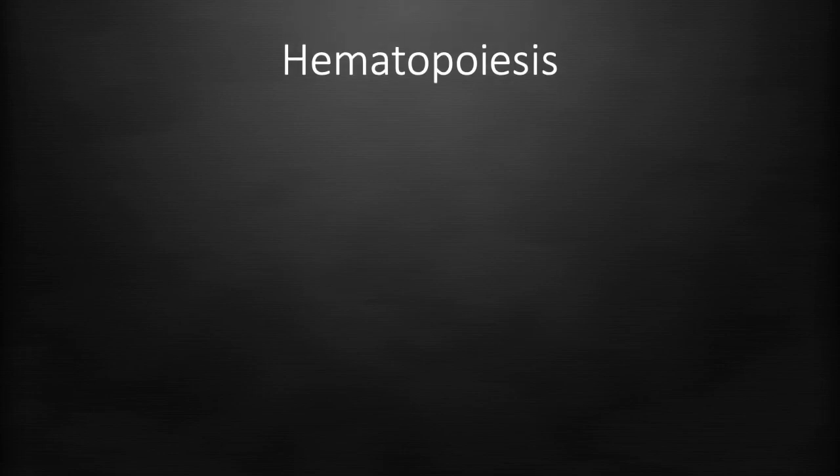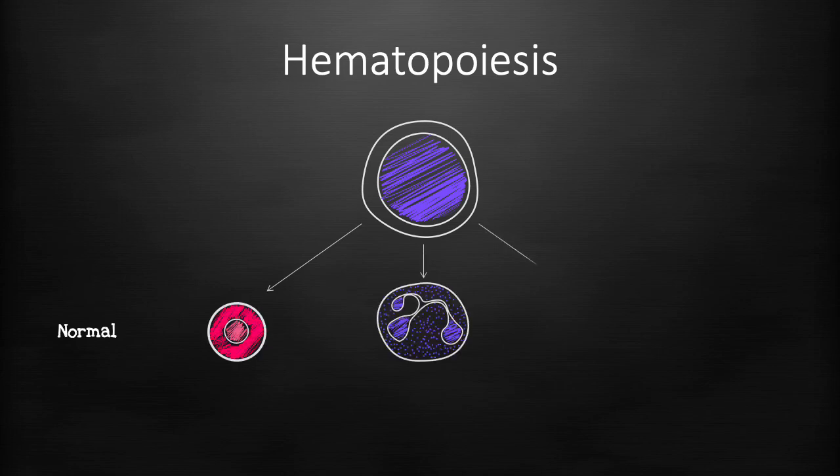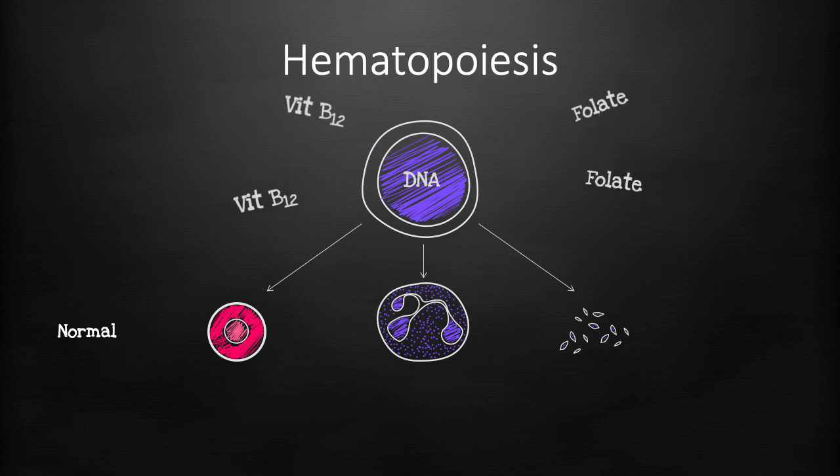Hematopoiesis, or the production of blood cells, depends on orderly cell division and differentiation for expansion and maturation of progenitor cells into members of circulating blood cells. For this to happen, vitamin B12 and folate are needed for nucleic acid or DNA formation.